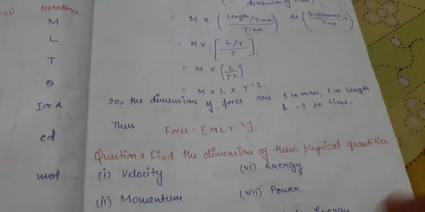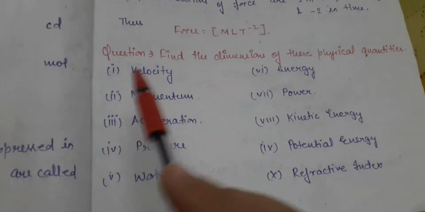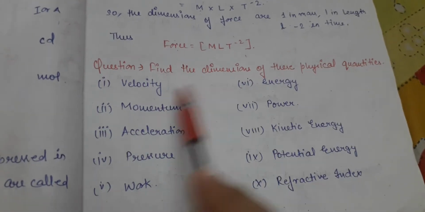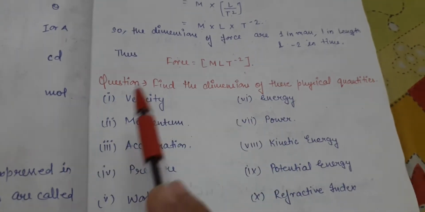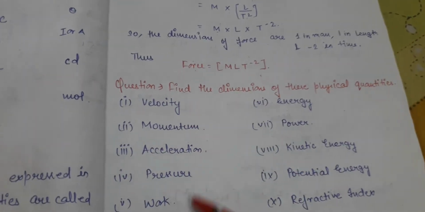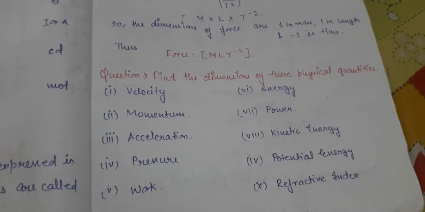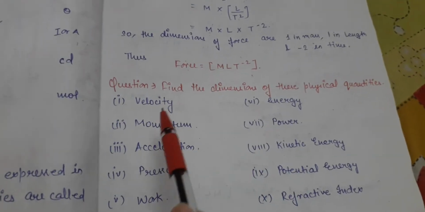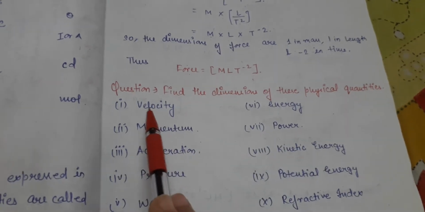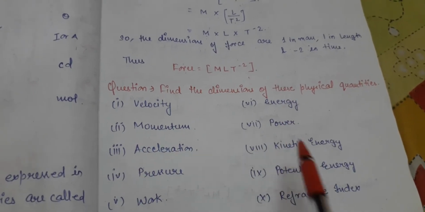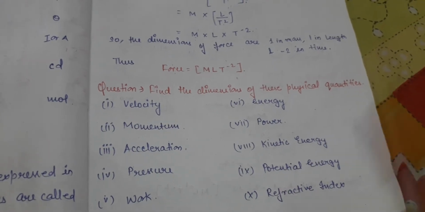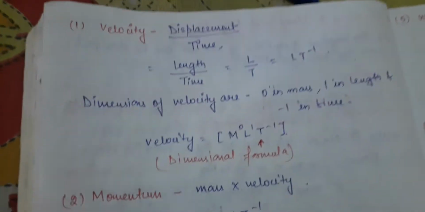If you are not understanding, let us revise with the help of these questions which I have made for you. Find the dimensions of these physical quantities. These are all physical quantities you have studied in class 9th and 10th. So let us go from easy to hard. I have taken velocity, momentum, acceleration, pressure, work, energy, power, kinetic energy, potential energy, and refractive index. So let us move towards the first question.